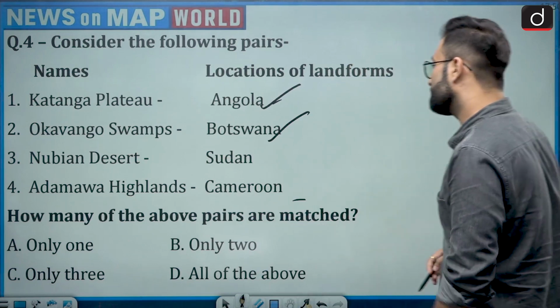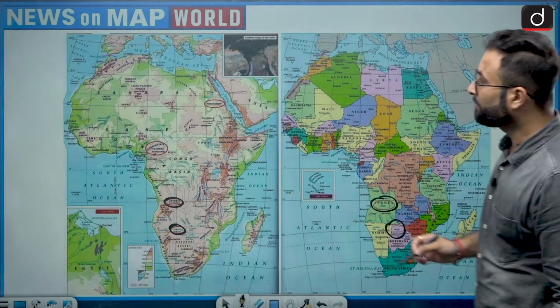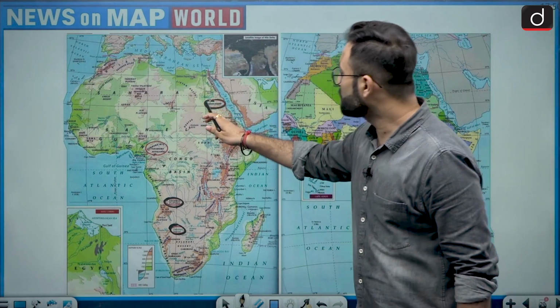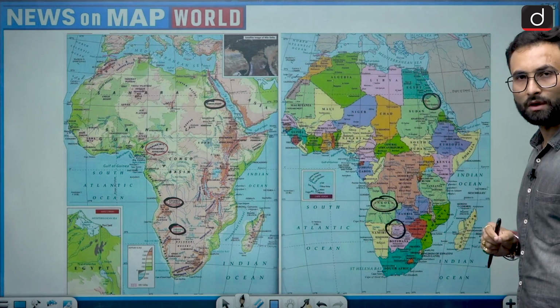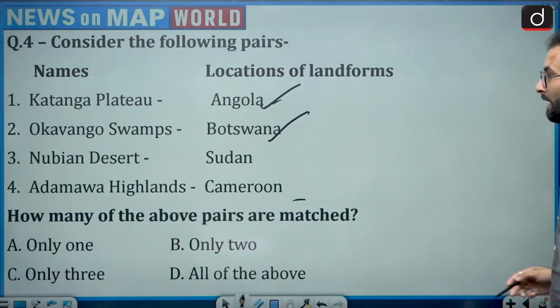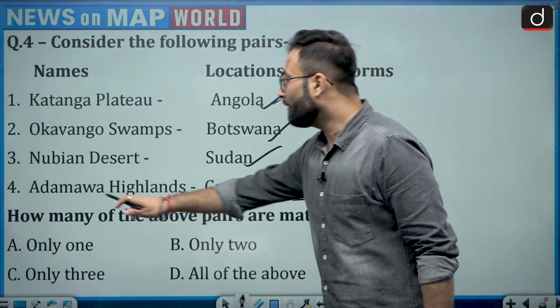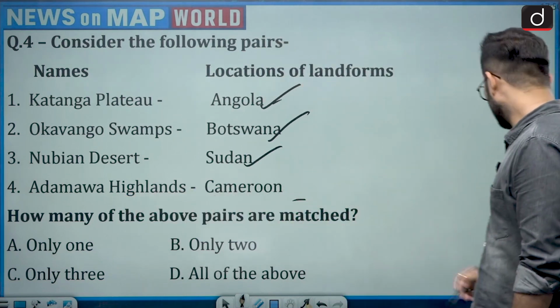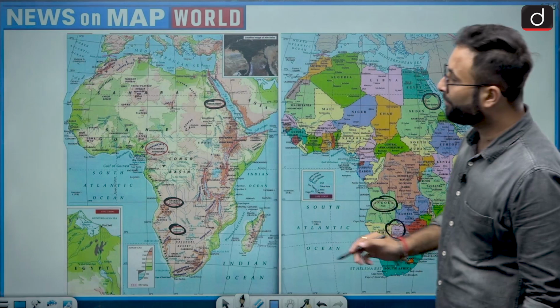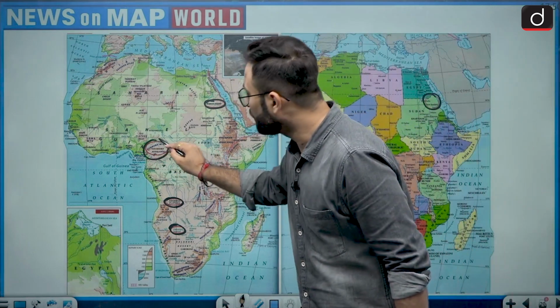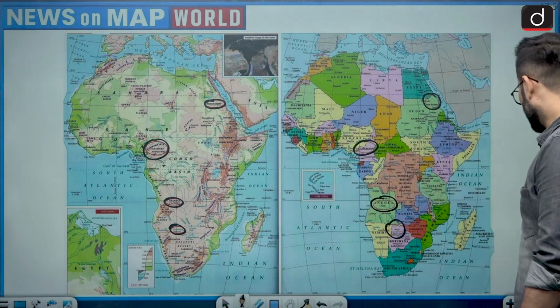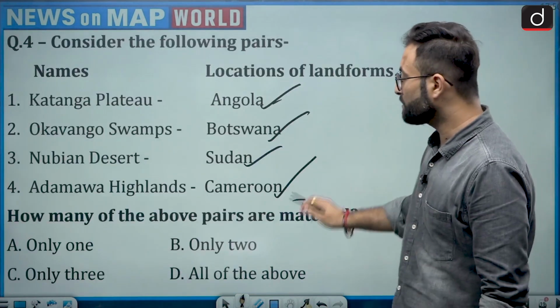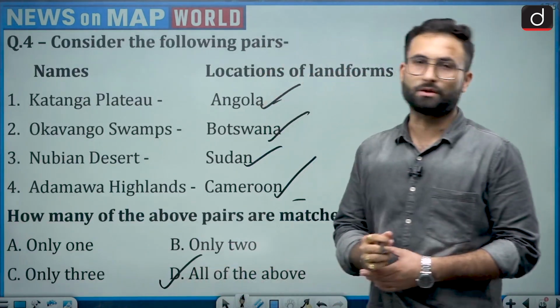Nubian desert, that is in Sudan. Here you can see this is Nubian desert which is located over here, that is basically in the northeastern part of Sudan. Then last one is there, that is Adamawa Highlands, that is in Cameroon. Here you can see in this particular map, these are Adamawa mountains or the highlands which are there, and it is there in Cameroon. So we can say that all of them are correctly matched. Option D would be your right answer over here.